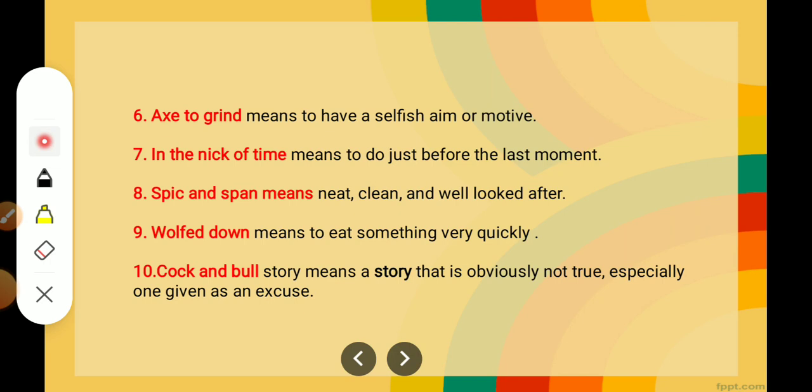Spick and span means neat, clean, and well looked after. If a person or a thing is very organized, then we use this phrase spick and span. Means everything is well done, well organized, very neat, clean, everything is kept where it is required, right? Wolf down means to eat something very quickly. If you are eating at great speed, or maybe you are in a hurry and you are just eating, then that is known as wolfed down.